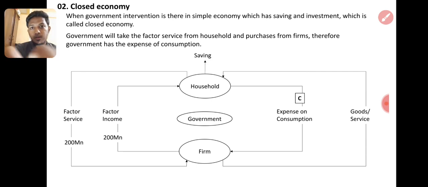So saving is 30 million, right? We assume 30 million is saving. In the previous example also we took 30 million as the saving. I will recheck that.